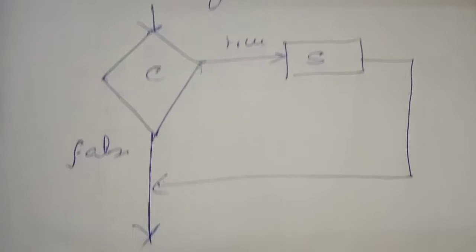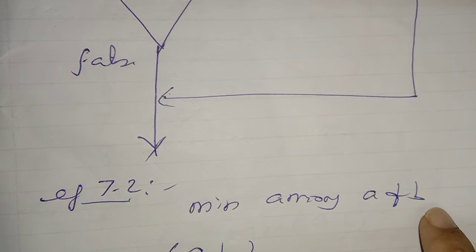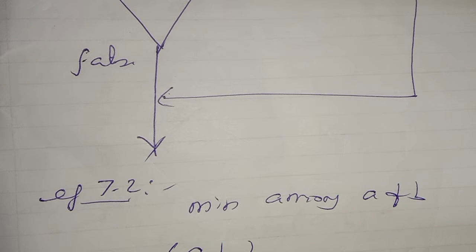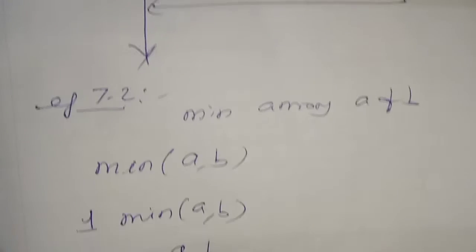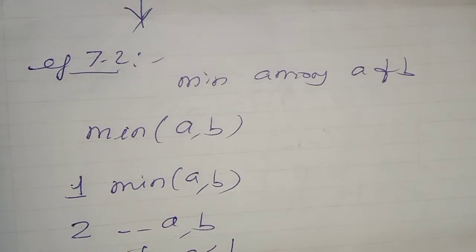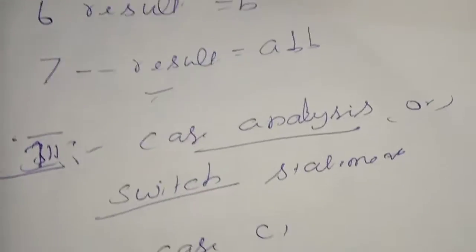Next question. For example, find the minimum among a, b. How is the mechanism for the minimum of a, b? With a and b being the input, there is some output. If a is less than b, the result is a, else the minimum is b. We have studied this too. So we studied this concept.